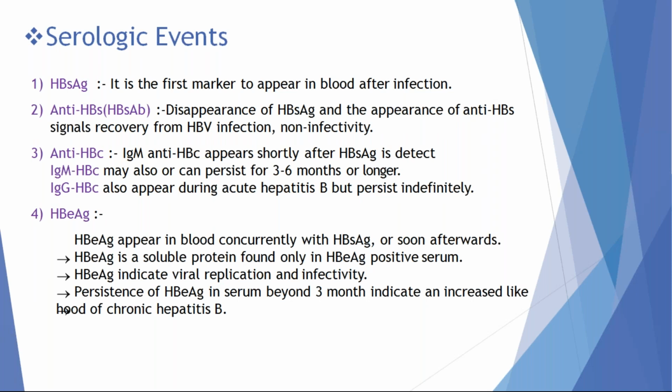These are the serological markers of hepatitis B virus: HBsAg, anti-HBs, anti-HBc IgM and IgG, and HBeAg. Persistence of HBeAg in a patient infected with hepatitis B virus indicates the virus is actively replicating. That means the presence of HBeAg means the virus is actively replicating, and the patient is highly infectious to others.